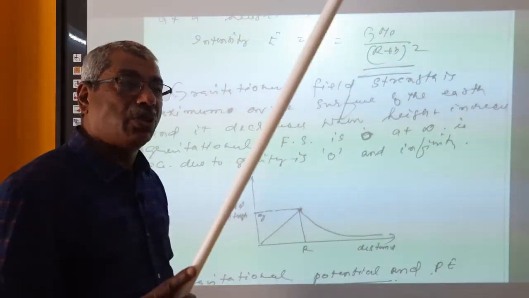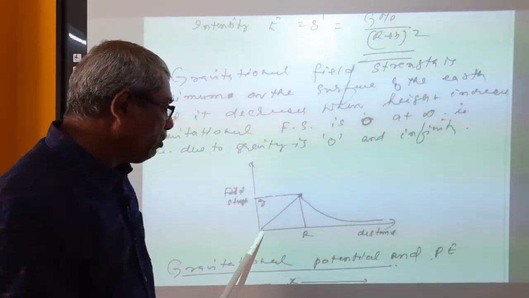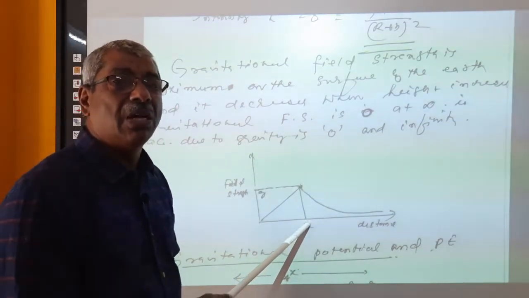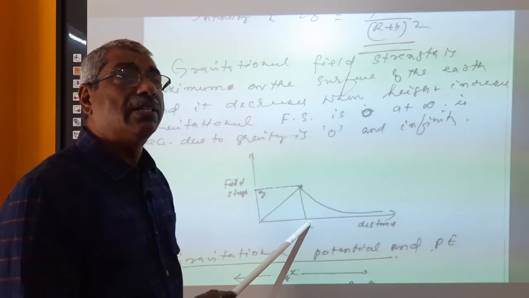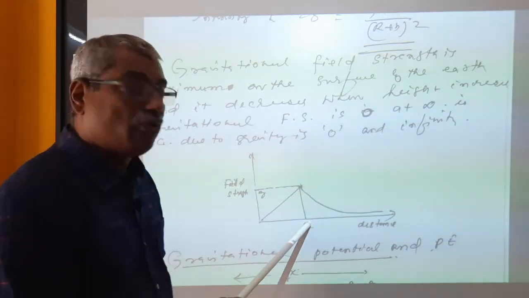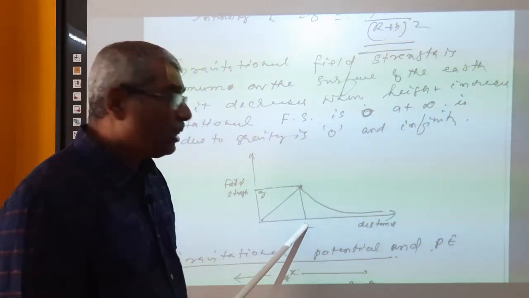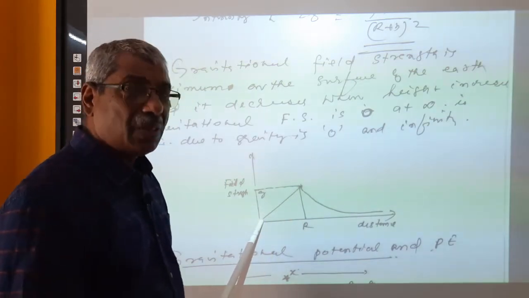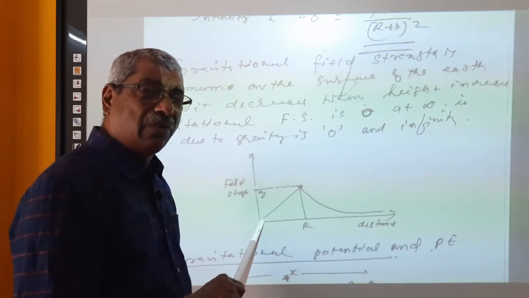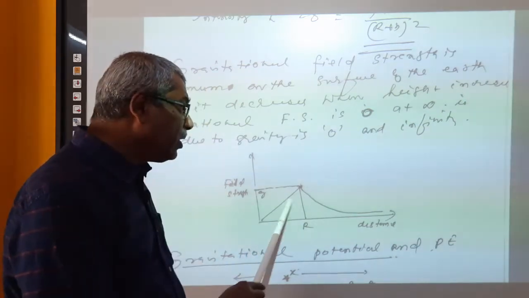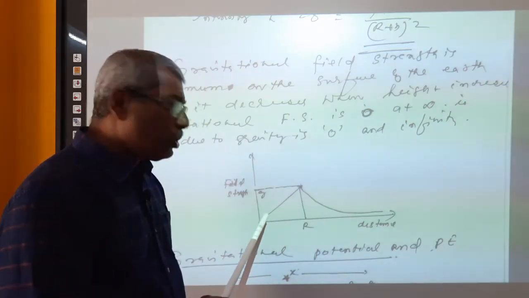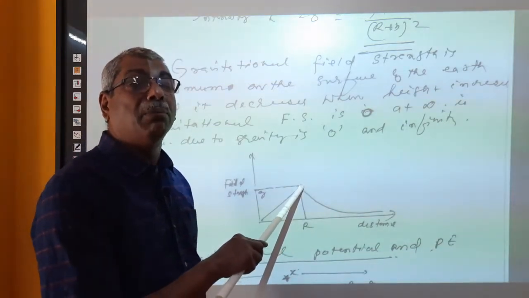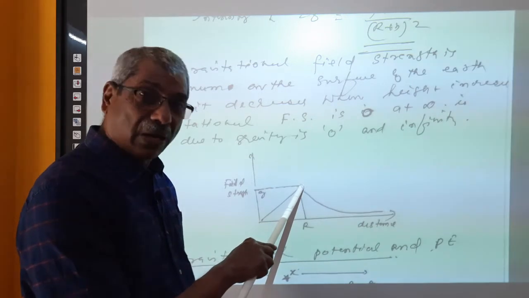Surface of the earth means the distance from the center of the earth is equal to R. That means when we start a journey from the center towards the surface of the earth, the intensity of gravitational field goes on increasing, and it becomes maximum on the surface of the earth.